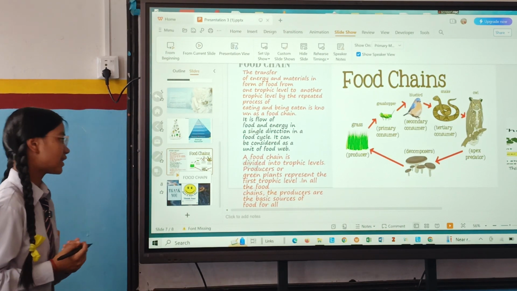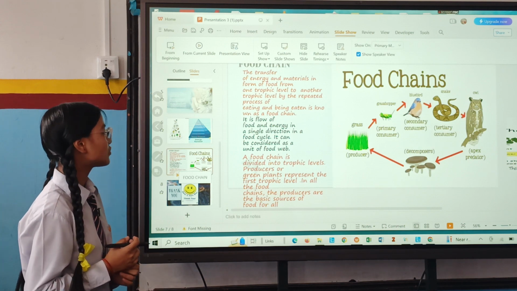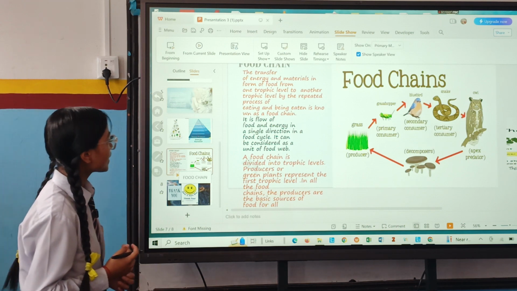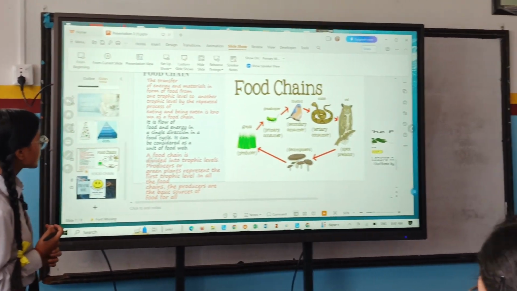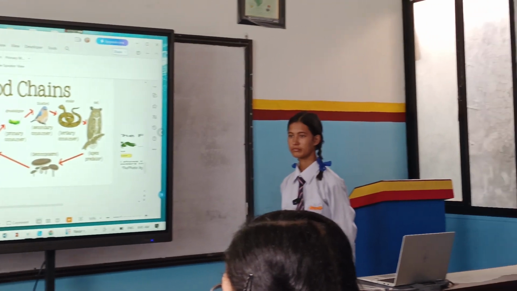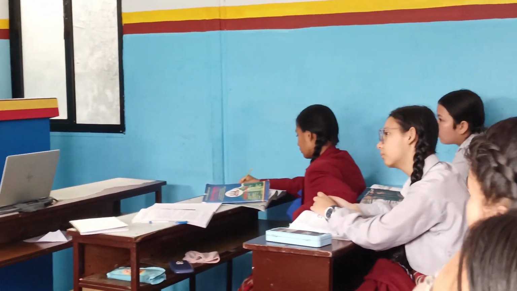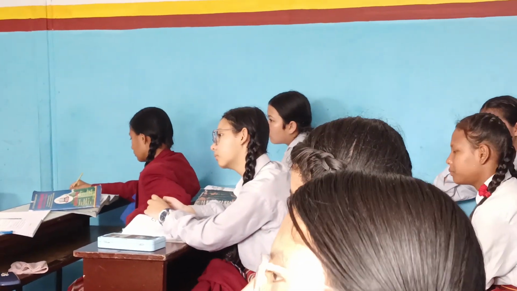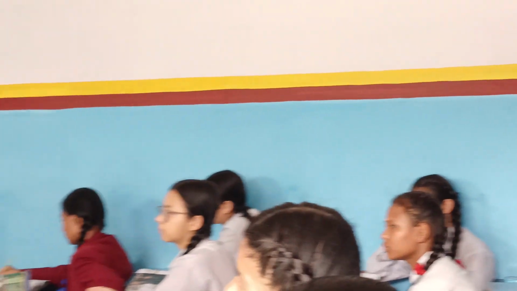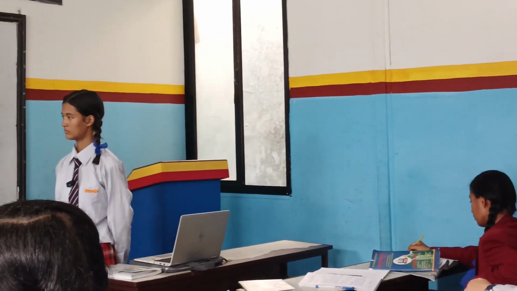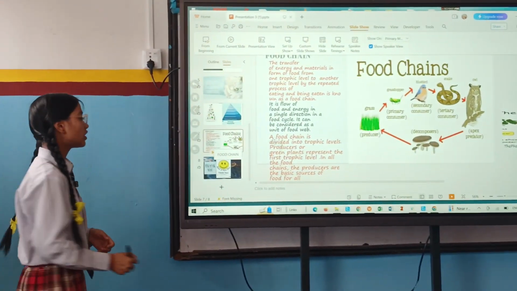Food web and food chain are totally different. A food chain is just one basic unit of food web. A food chain is divided into trophic levels. Producers or green plants represent first trophic level. That I have already said in the previous slide, that producers or green plants are called first trophic level. In all the food chains, the producers are basic sources of food for all. That means green plants are sources of food for all of us.